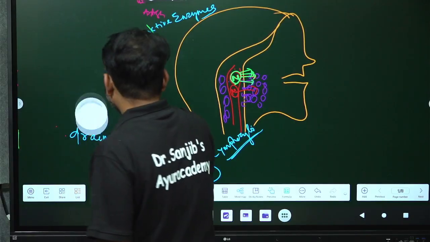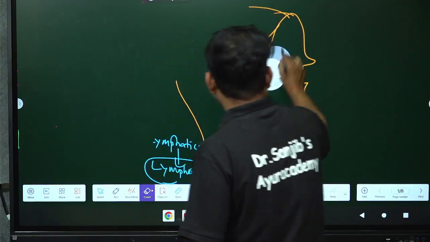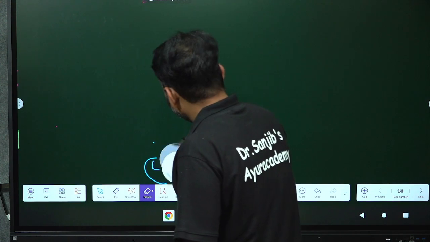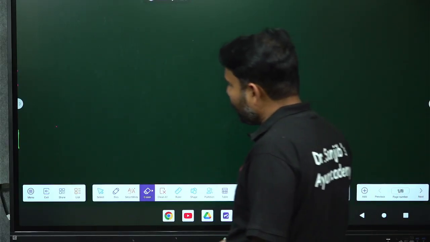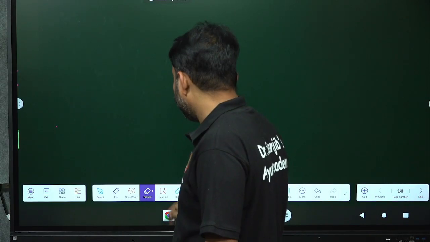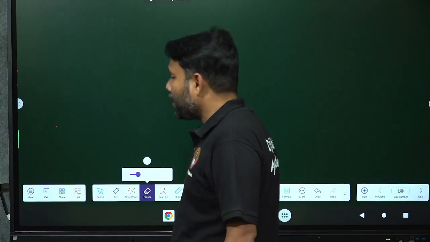Okay, my dear students, put in your chat box: the first line of defense mechanism, which one? Neutrophil. The second line of defense mechanism is maintained by which one? Monocyte. What is the difference between monocyte and macrophage? Monocyte is when it is within the blood vessel; when outside the blood vessel, it is macrophage.